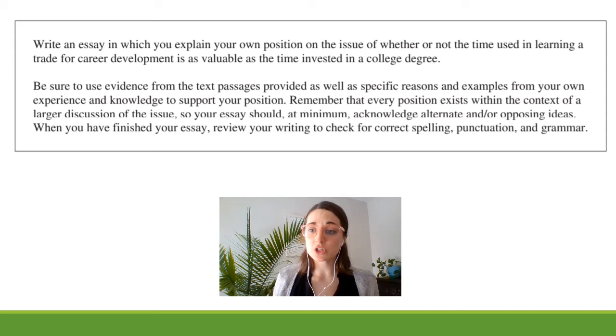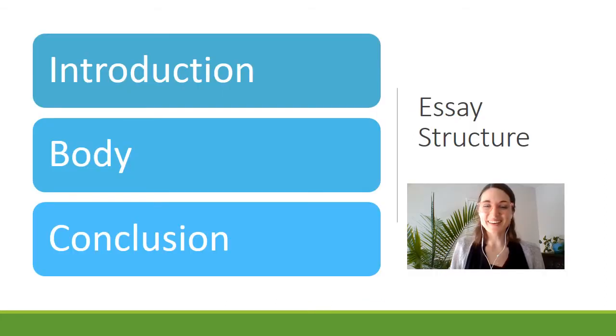Remember that every position exists within the context of a larger discussion of the issue, so your essay should, at minimum, acknowledge alternate and/or opposing ideas. When you've finished your essay, review your writing to check for correct spelling, punctuation, and grammar. For any essay that you write, you need to remember that it always will have 3 parts: an introduction, a body, and a conclusion. Now let's take a look at what those parts include in their smaller components and how we can write that using the essay example given.